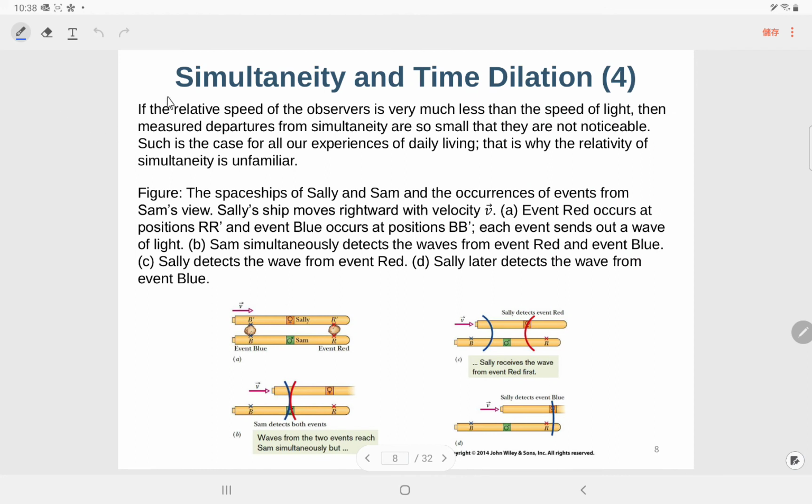So if the relative speed of the observer is very much less than the speed of light, then the measured departures from simultaneity are so small that they are not noticeable. So if this speed is quite low, then actually they cannot sense this time difference. But such is the case for all our experiments of daily life, and this is why relativity of simultaneity is unfamiliar.